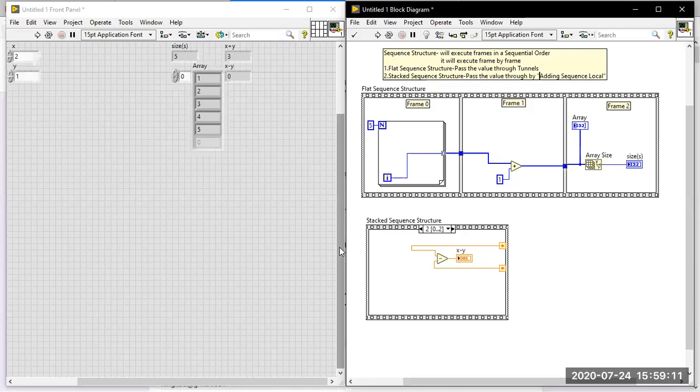Okay, so that is a major difference between the flat sequence and stacked sequence. Here you can use either one. If you want a flat sequence, just go for a flat sequence for your programming. But from the CLAD perspective, you have to know both things, because questions will come from both cases.